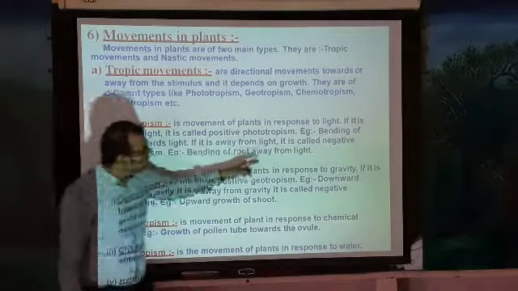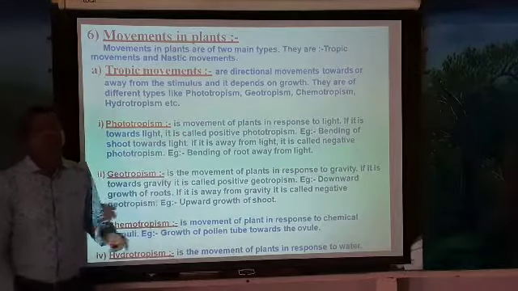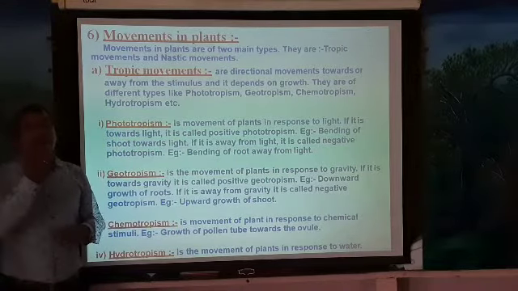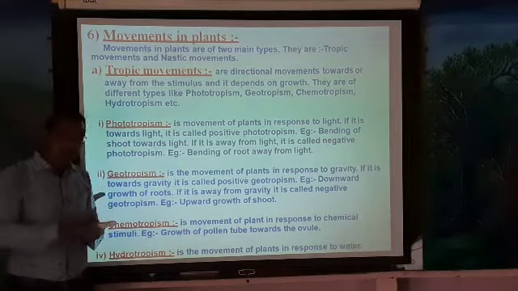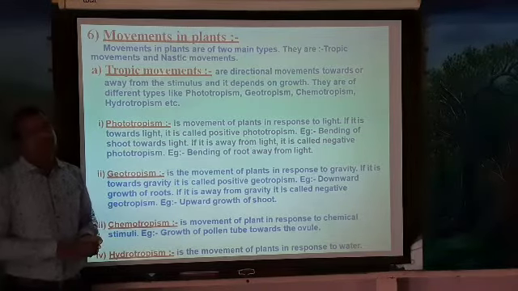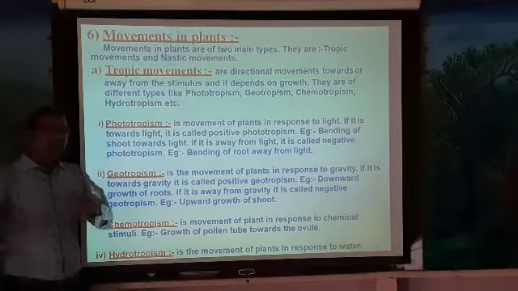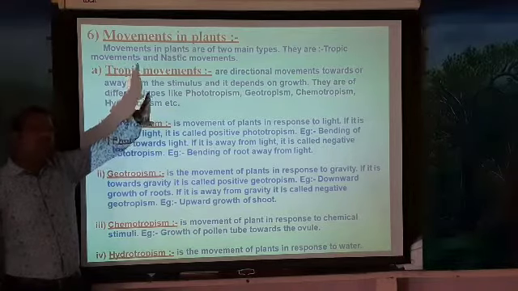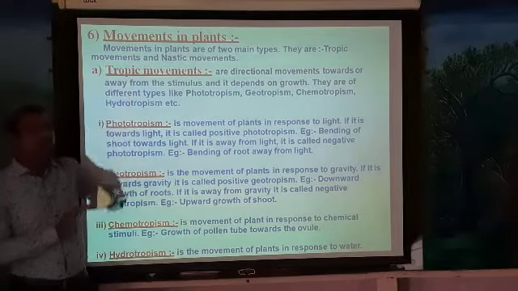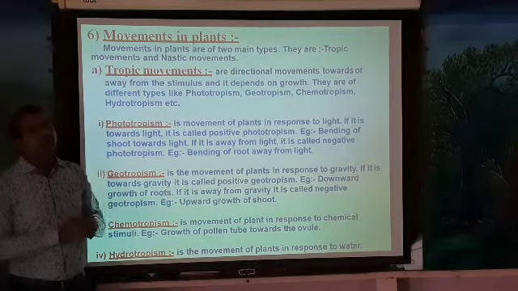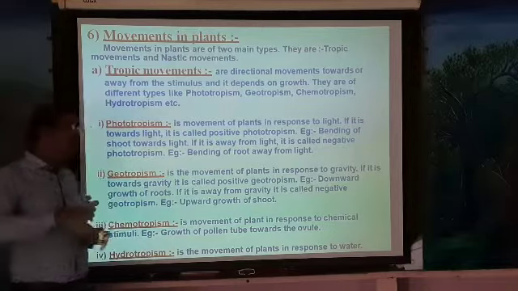So here the example is bending of the shoot towards the light. Shoot means what? The part of the plant body which is above the soil is called the shoot system. The part of the plant body which is below the soil is called the root system. The root system grows away from the sunlight, whereas the shoot system grows towards the sunlight. The shoot system which grows towards the sunlight shows positive phototropism. The root which goes away from the sunlight shows negative phototropism.